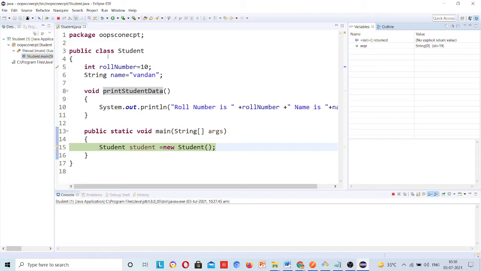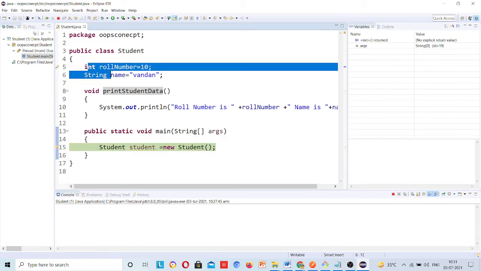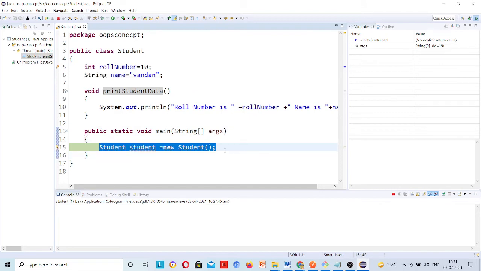Okay, now what I told you is that execution will start from the main method only. That's why you don't have any argument or variable present here. Whenever I pressed F6, first it came to this line, then it didn't find any method, so it directly jumped to the main method. Whenever you run any Java program, it will first come to the main method and execution will start from the main method.